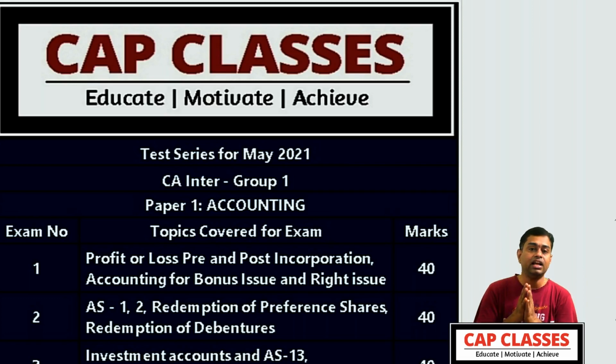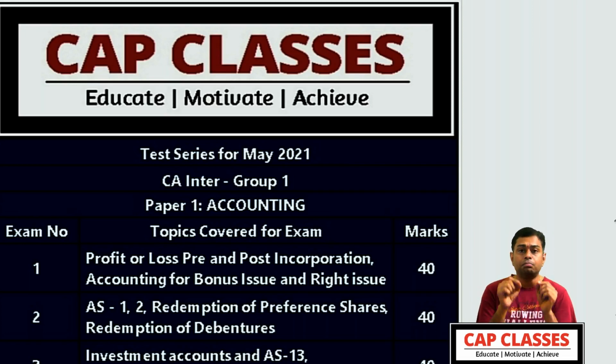So the idea here is, I have taken the full syllabus and divided it into around 7 to 8 parts. In taxation, because the volume is huge, taxation includes both direct taxes and indirect taxes, I have cut that into 10 parts. So the plan is, first you will have topic-wise examinations, and there will be 7 to 8 examinations in every subject, which is followed by a model exam.